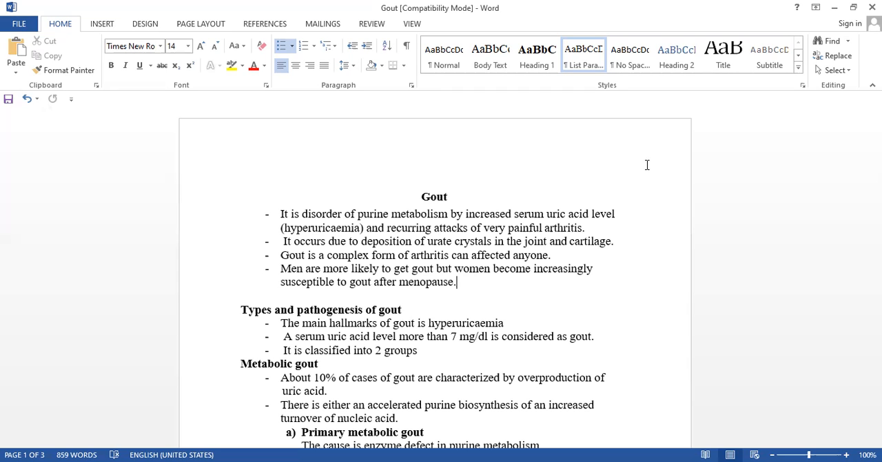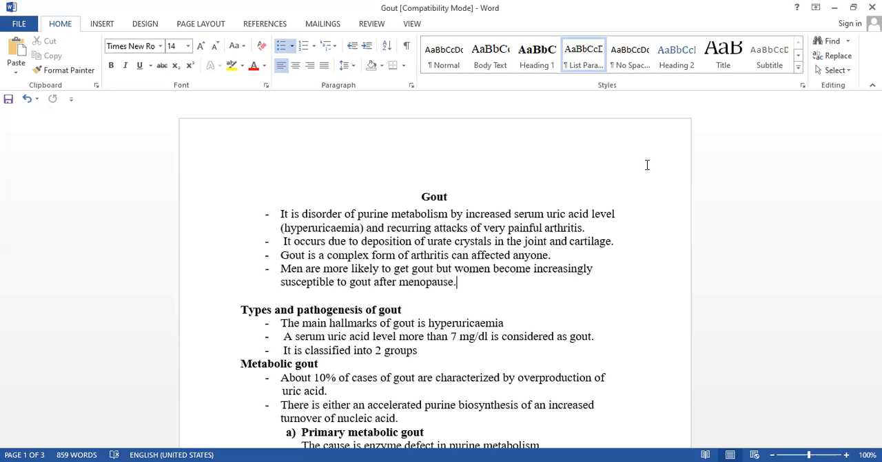These increased uric acid, that is the urate crystals, are accumulated and deposited in the joints and cartilages, and that causes too much pain and inflammation, and this is called gout. Gout is a complex form of arthritis, okay, and can affect anyone.